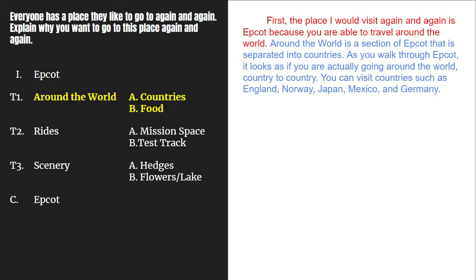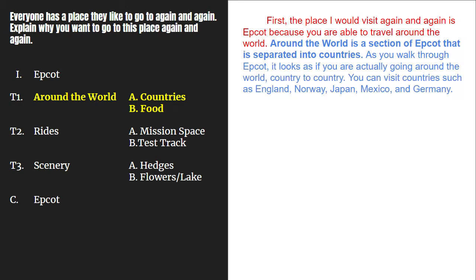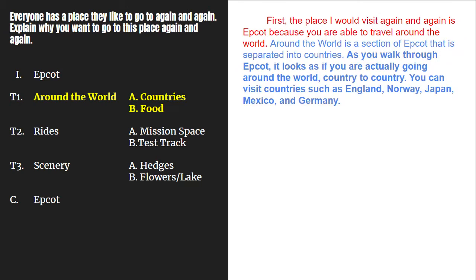You can visit countries such as England, Norway, Japan, Mexico, and Germany. Do I have 3 sentences about A? Yes, I do. Here they are. Let's look closely. Our first sentence for A tells our reader what A is. And then the next 2 sentences teach our reader more about A. But so far, all of those blue sentences are about the countries and around the world.